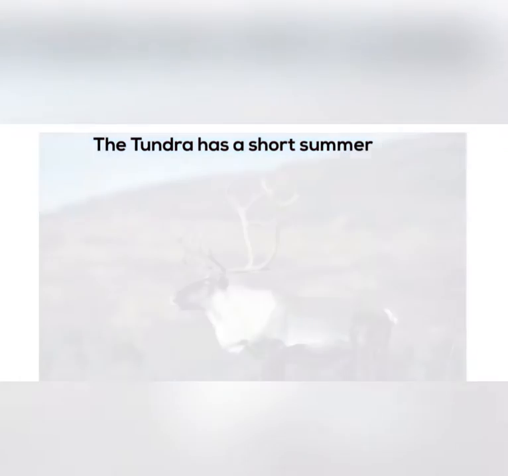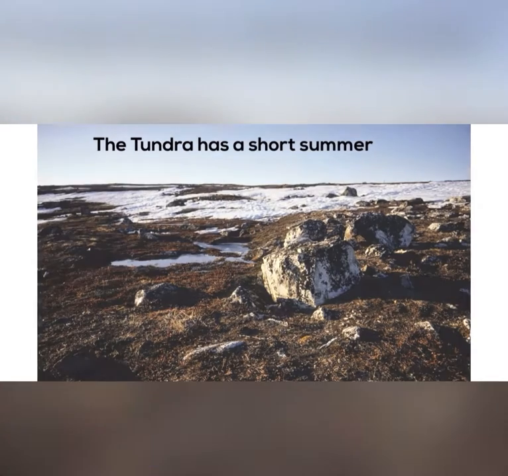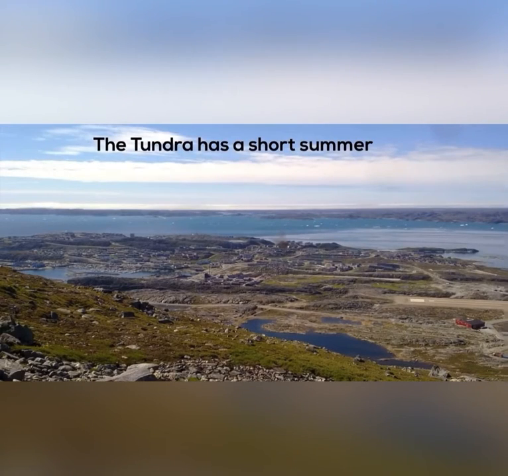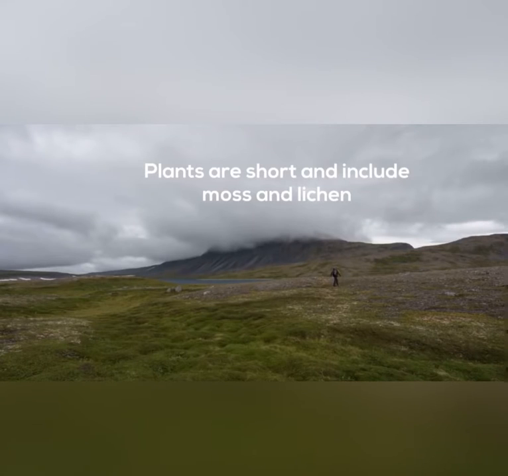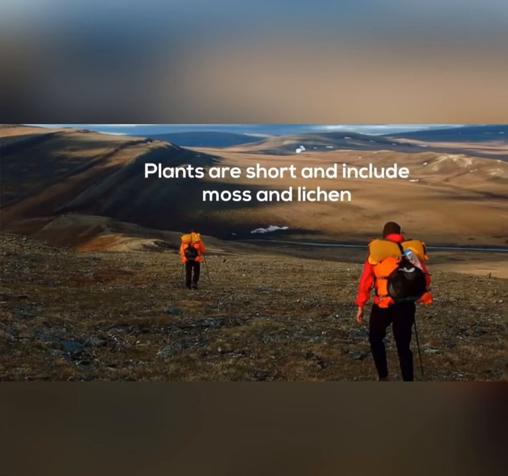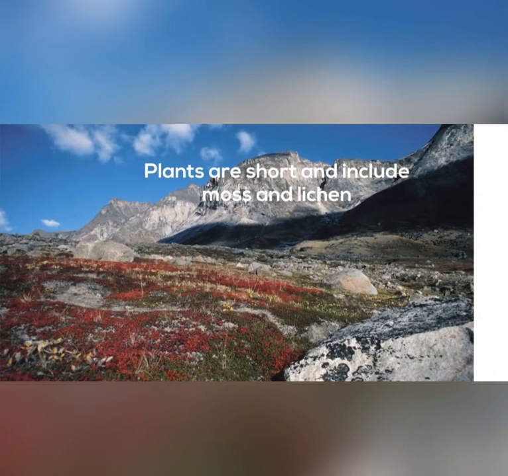However, both tundras have short summers and cold, long winters. Both have the permafrost. The permafrost is a thin layer of soil that is usually frozen all year long, and it only allows mosses and lichens and other short plants with short roots to grow.